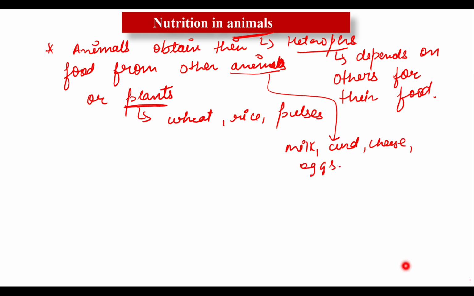Even eggs are obtained from animals. Some people also eat meat, and some people like to eat chicken. These are for non-vegetarians, and fish as food. So all these foods are obtained from animals. There are also many animals that obtain their food by eating the flesh of other animals. It is clear here.